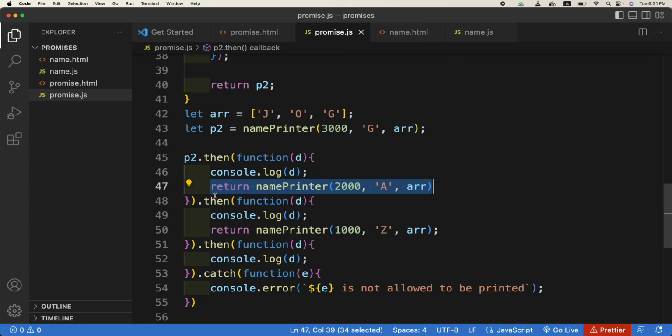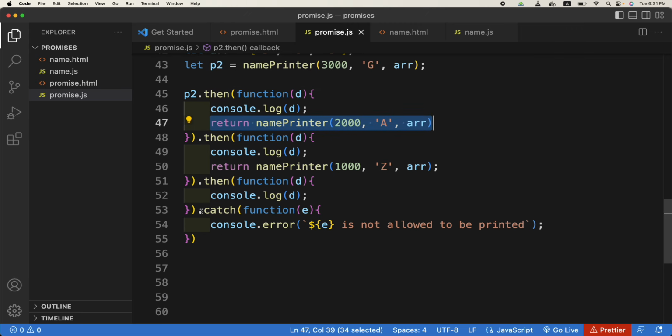That's why we are using dot then and so on. So dot then is chained so that at the end we can catch it, and if there is an error in the promises, it will actually reject. So the reject code will go here.